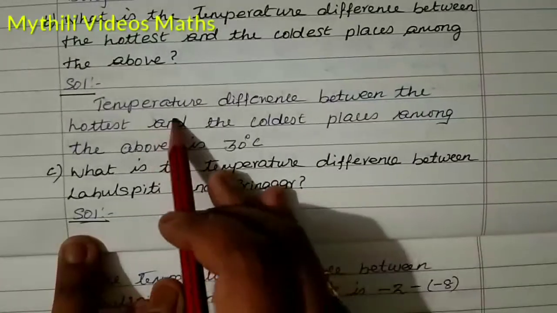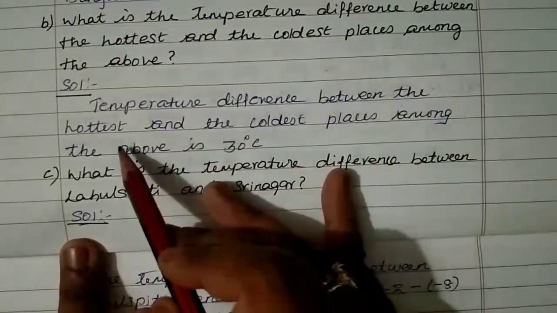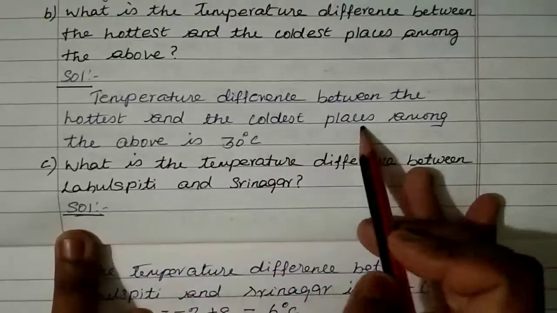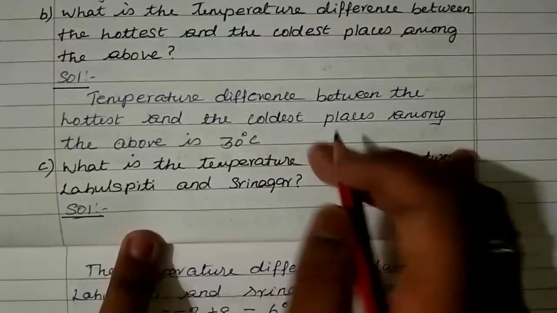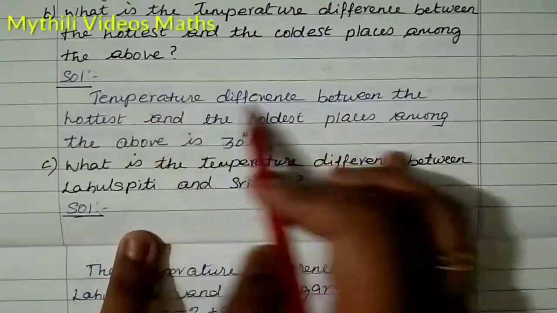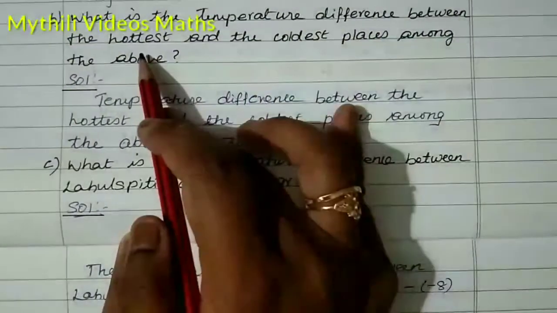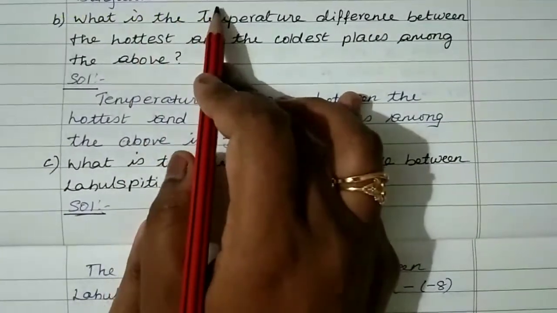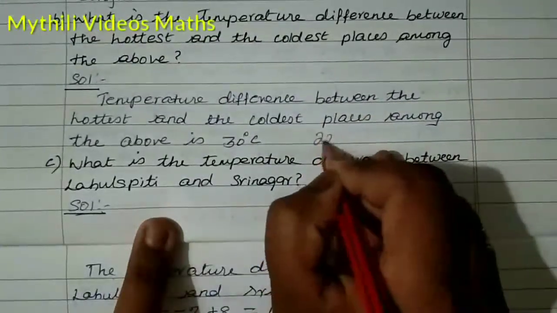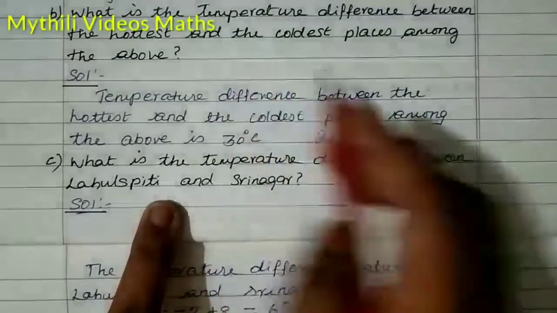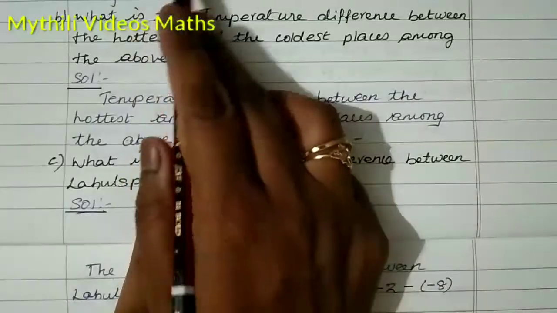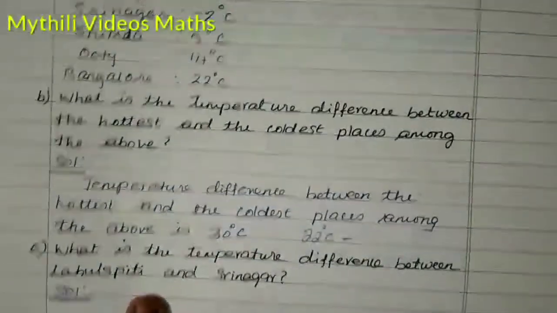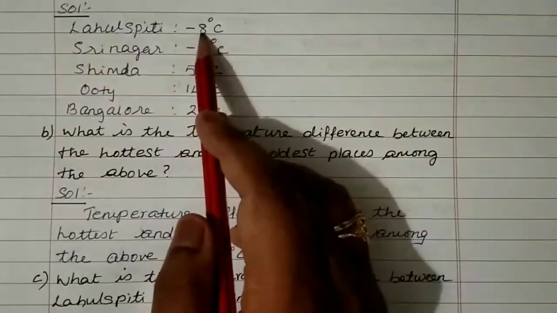The temperature difference between the hottest and the coldest place is 30 degrees Celsius. The hottest place is Bangalore, 22 degrees Celsius, and then minus the coldest place, Lalaspati, which is -8 degrees Celsius.